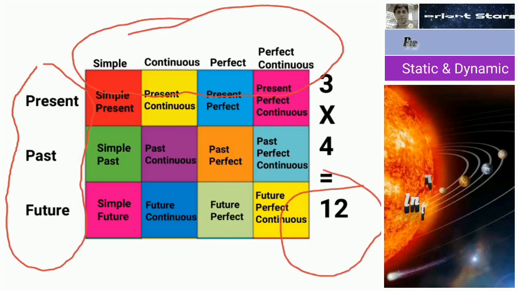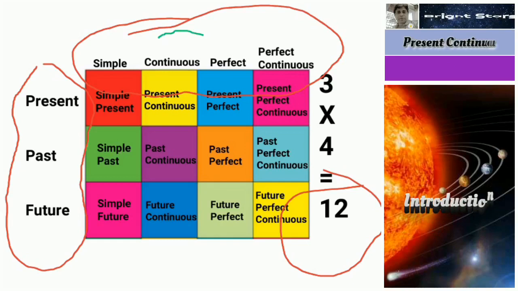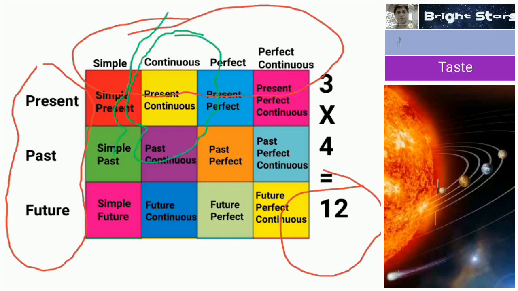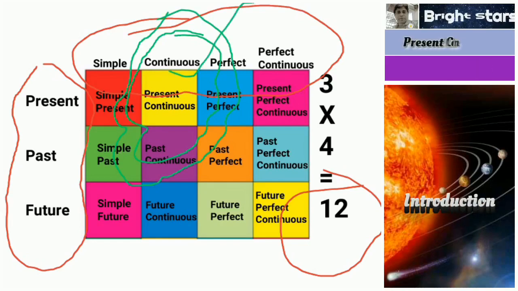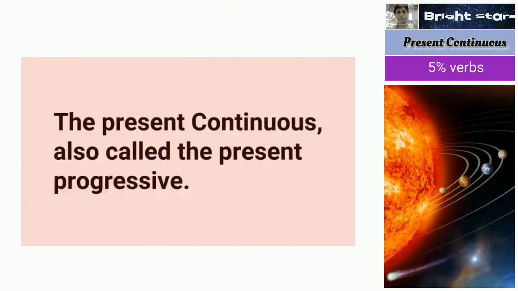So now we are going to learn what the present continuous tense is. The present continuous tense is also called the present progressive.